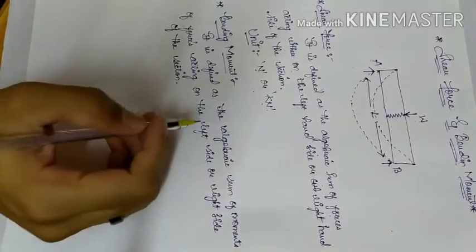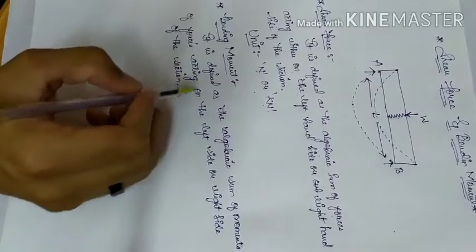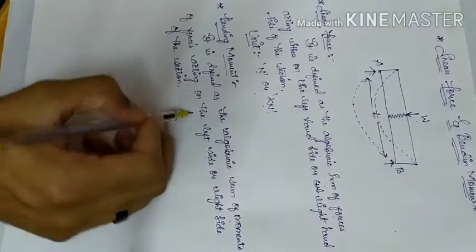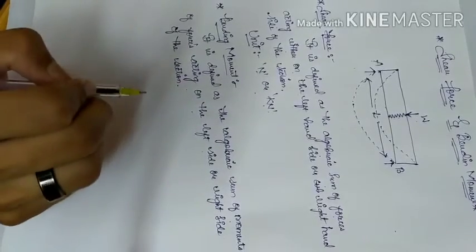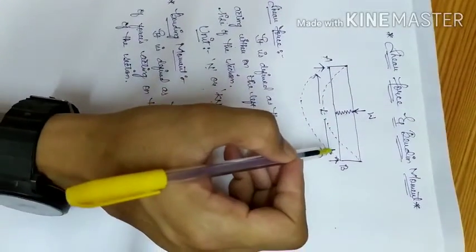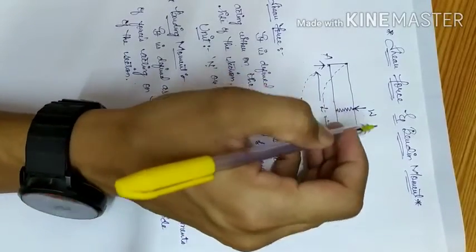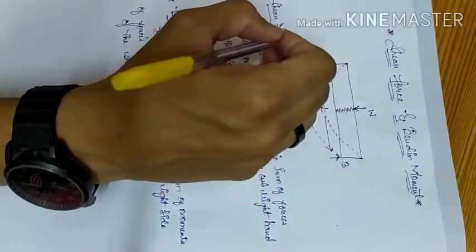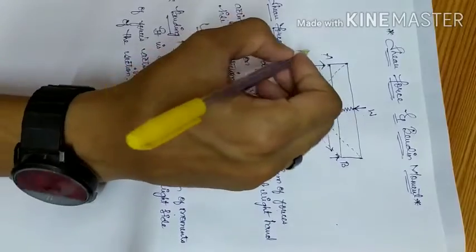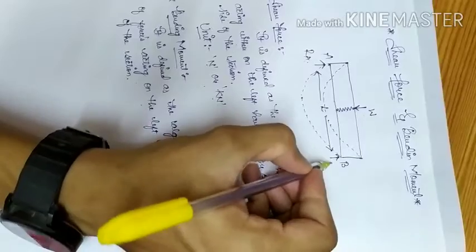Another definition is bending moment. What does the bending moment say? It is defined as the algebraic sum of the moments of forces acting on the left side or right side of the section. From this similar diagram, by taking the section at the middle of the beam, the force acting on the left hand side is the reaction force, which we can take as Ra, and on the right hand side it is Rb.